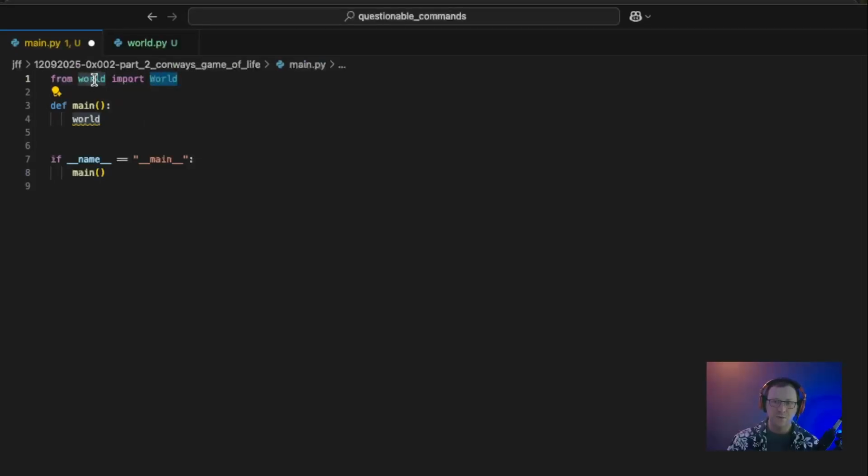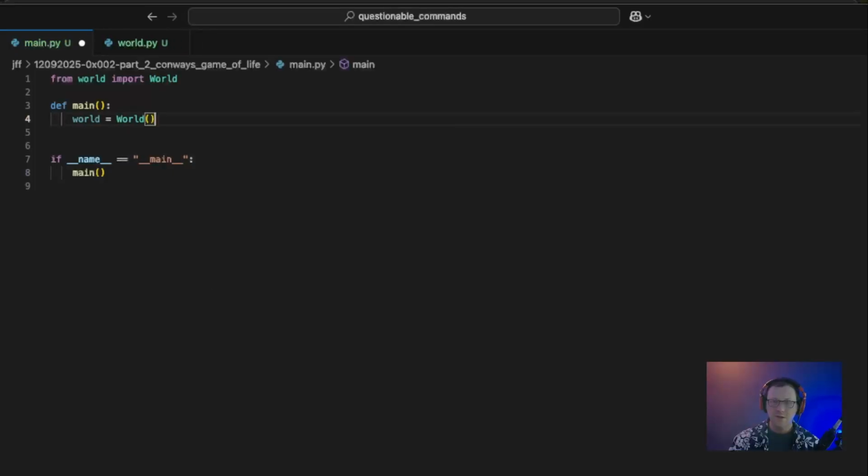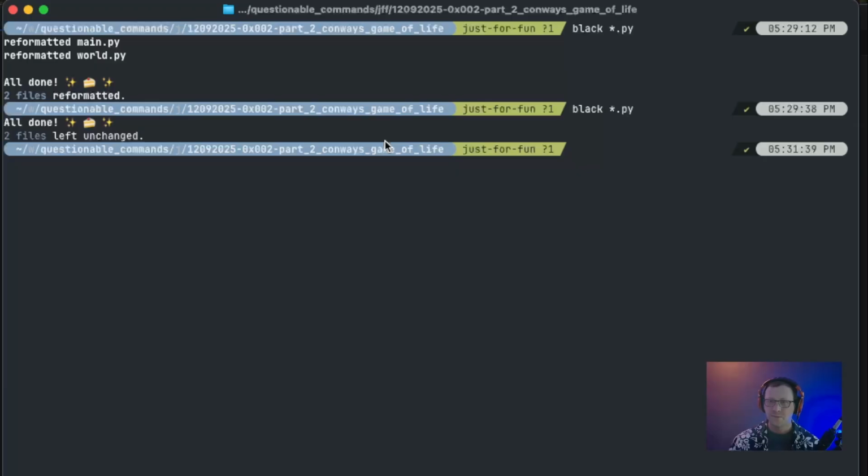It's not actually pulling in the whole file of world. It's just pulling in the individual class because of how we've imported it here. So it looks like a name conflict, but Python will be happy with this. So let's instantiate world, and we'll just go ahead and accept the defaults for now, because we're just testing it, right?